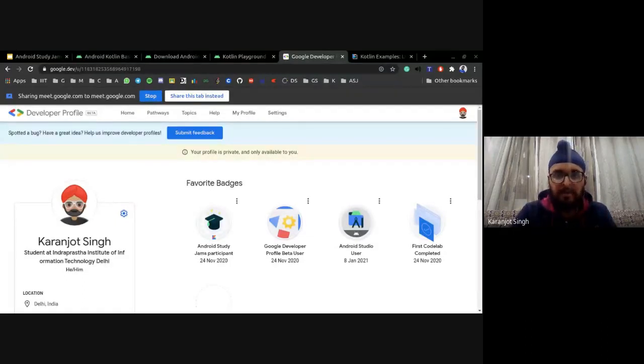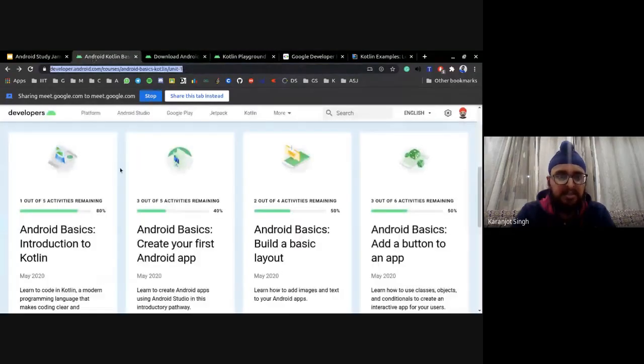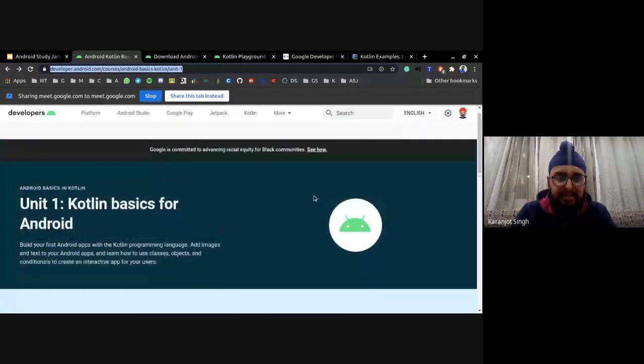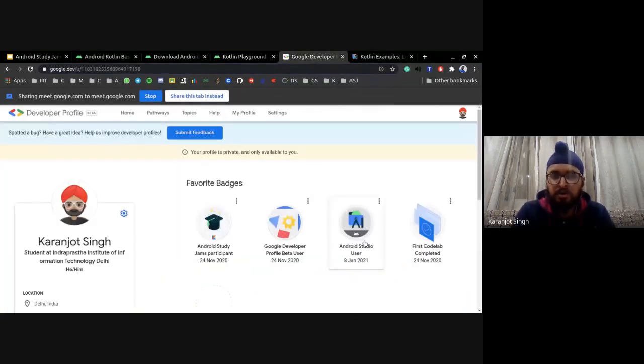So the Google developer page is basically in beta stage right now, as you can see over here. So it does not support organization emails. Even this is my personal email that I've used. I recommend you will only be able to use it via your other Google account, a different one. So use that, and sign in with the same email on this particular website for the courses. Like this is the landing page for Android Basics in Kotlin. I'm signed in with the same account, so that way you'll be sure that the badges earned are shown on your Google developer profile.